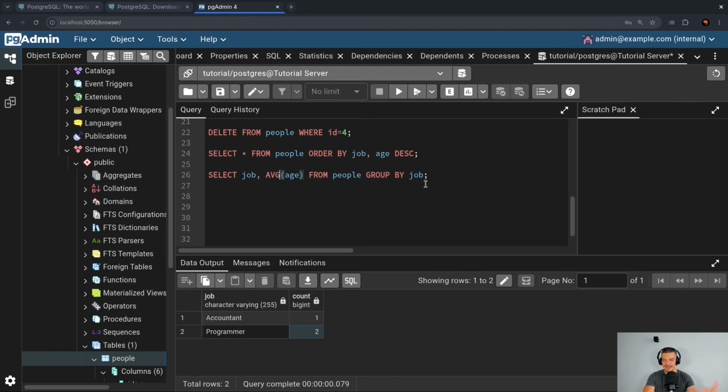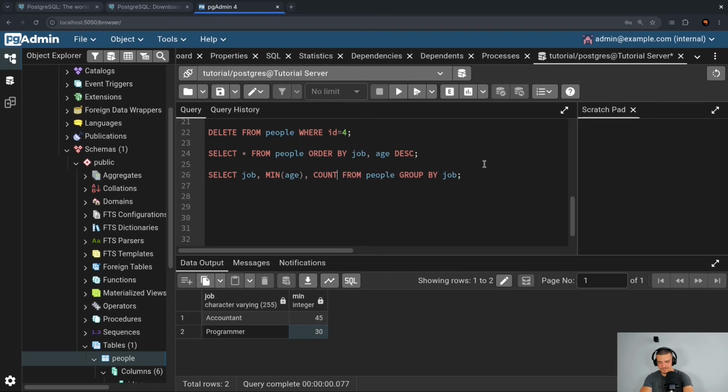This would give me the average age of people by job. So in this case, the average accountant is 45 years old. The average programmer is 55 years old. And I can also do the same thing with max. What is the oldest accountant and the oldest programmer? In this case, 45 and 80. What's the youngest one with minimum? In this case, 45 and 30. So these are aggregation functions that we can apply onto individual columns.